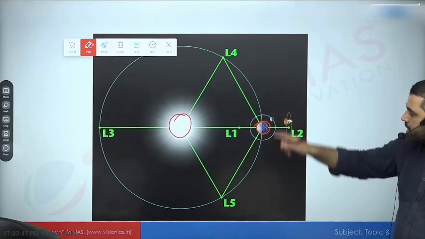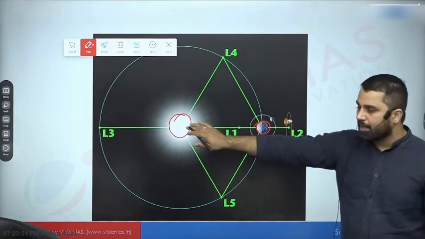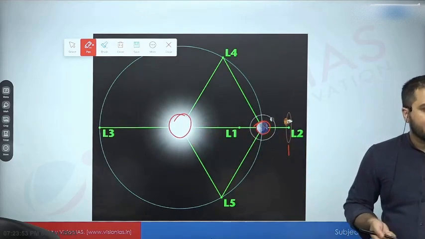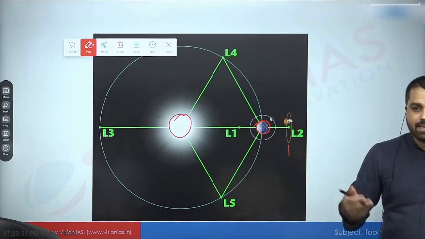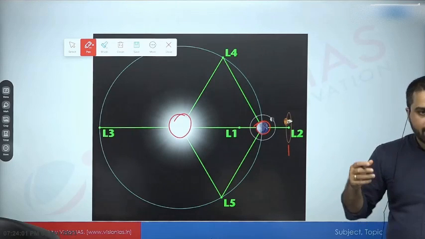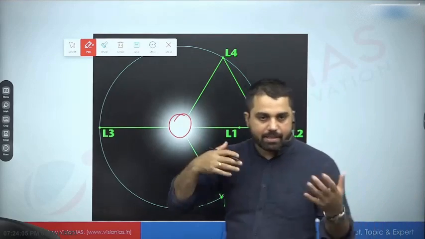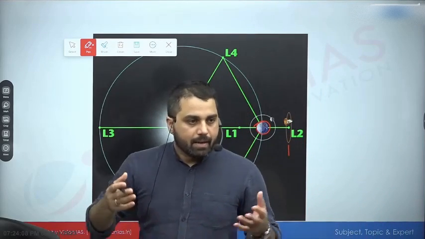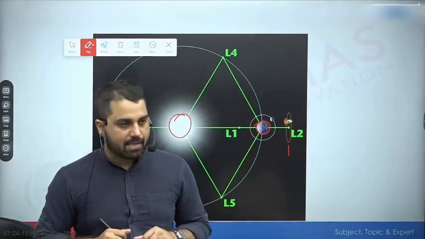And the required centripetal force basically will come from the combined gravitational effect of both Earth and Sun. By the way, I can find these 5 Lagrange points for any system. For example, I can find Lagrange points for the Earth-Moon system or for the Sun-Jupiter system. So I can take any 2 larger objects which are already gravitationally bound to each other, and for any 2 such larger objects I can find 5 Lagrange points.